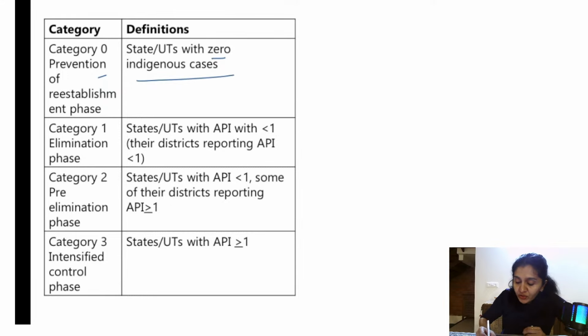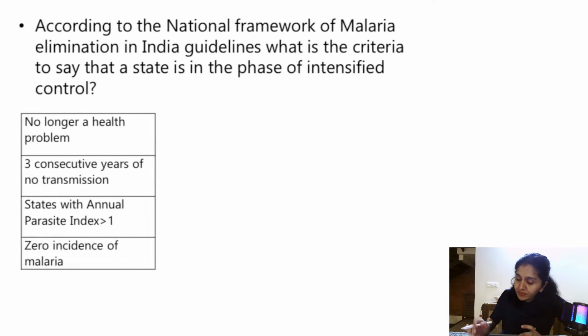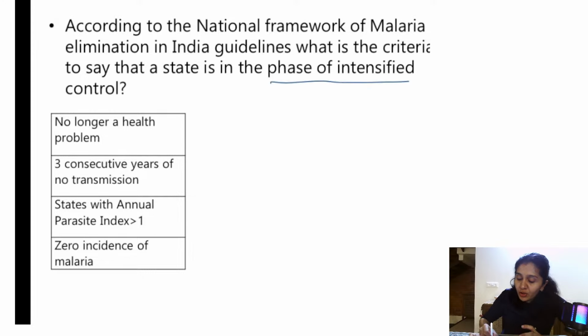Category 1 is elimination phase. Here, states and UTs have API less than 1. Districts also have less than 1. Pre-elimination phase is category 2, states and UTs with API less than 1, and some of their districts reporting API more than or equal to 1. Category 3 is intensified control phase, states and UTs with API more than or equal to 1. Okay, so what is the answer for this? Phase of intensified control is category 3. So what is the answer? States with annual parasite index more than 1.